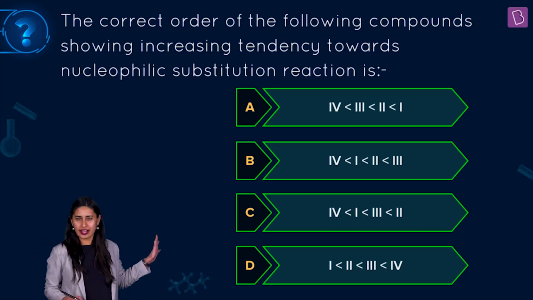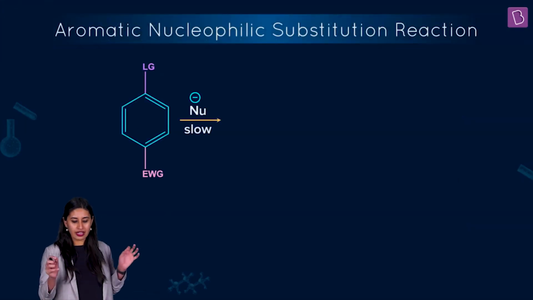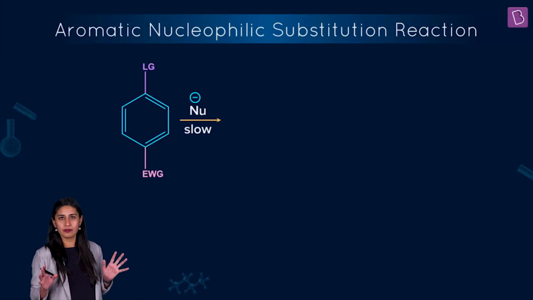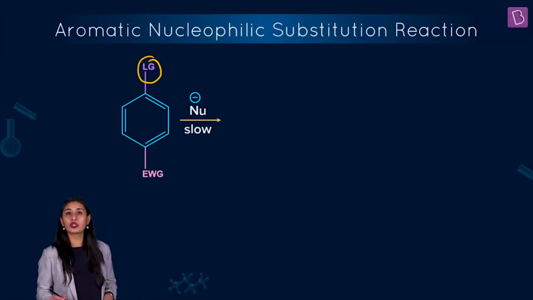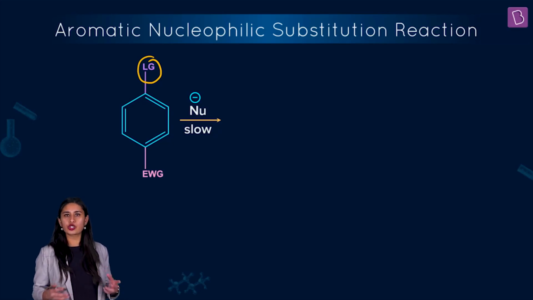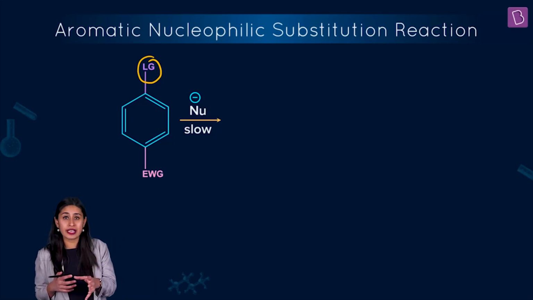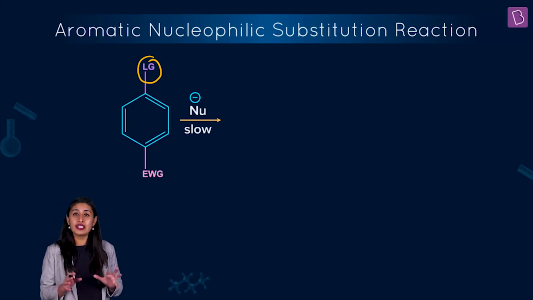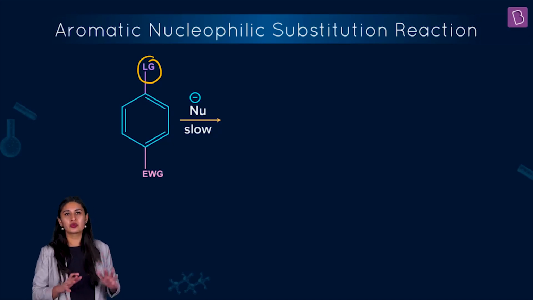So let's see actually the mechanism at play. When we are talking about this aromatic nucleophilic substitution reaction, we know the leaving group that we have is chlorine in all 4 of them. But in chlorobenzene, the chlorine shows plus R effect also. So there is a partial double bond character coming, making the chlorine less susceptible for another nucleophile to come and sit at its place, because of the partial double bond character. Whereas if there is an electron withdrawing group present, things will be facilitated.